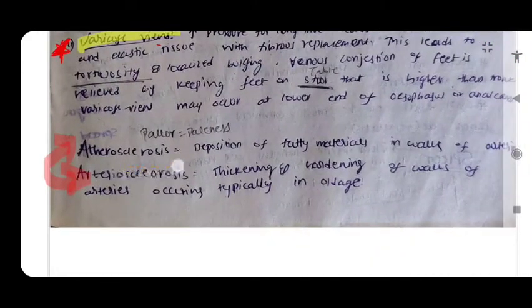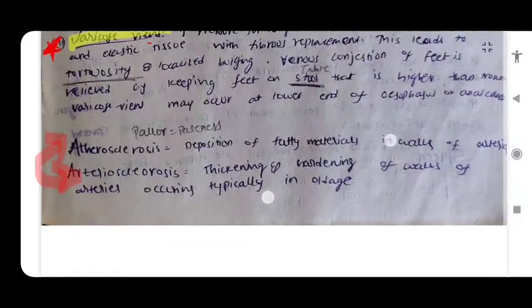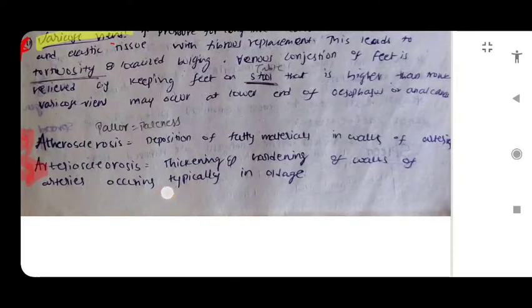And what is the difference between arteriosclerosis and atherosclerosis? Atherosclerosis means deposition of fatty materials in the walls of the arteries, and arteriosclerosis means thickening and hardening of the walls of the arteries. It mainly occurs during old age.